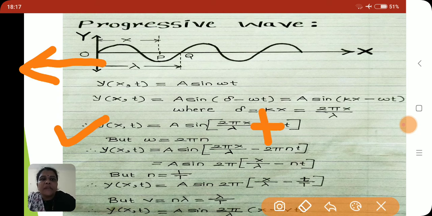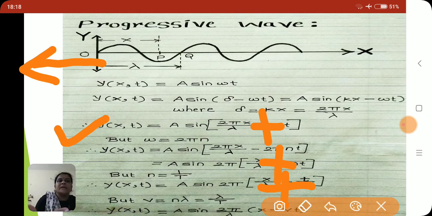And we get the forms y of x,t is equal to a sin 2 pi (x upon lambda plus n t), or y of x,t is equal to a sin 2 pi (x upon lambda plus t upon T). That means the negative sign becomes positive whenever the wave travels along the negative direction of the x-axis.